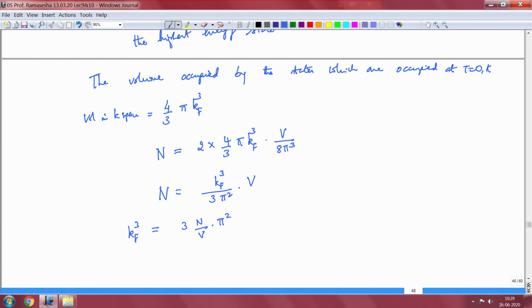This is what kf cubed is, or the Fermi wave vector: kf is equal to (3N pi squared) to the power 1 by 3.